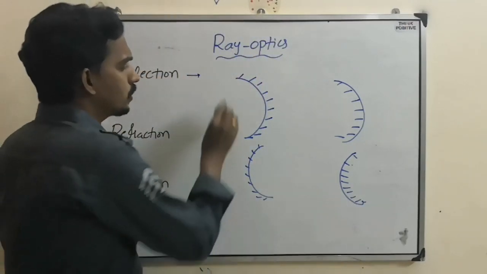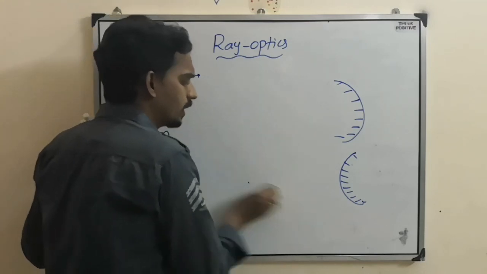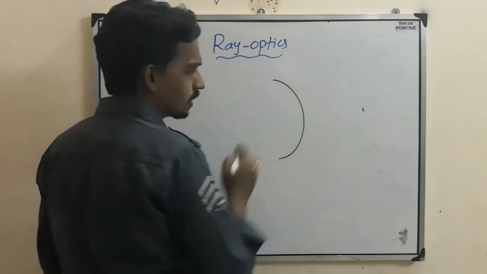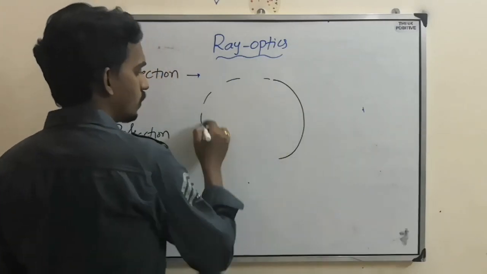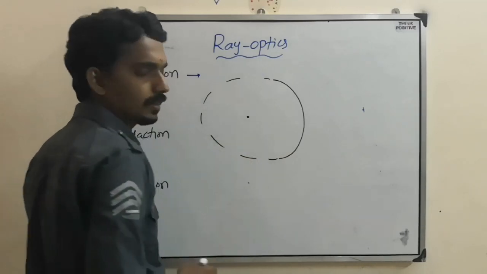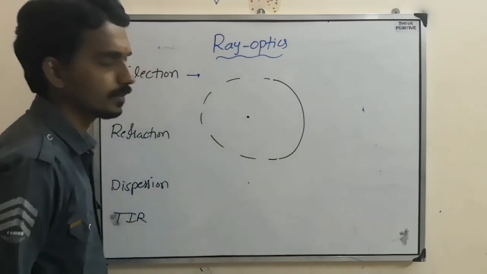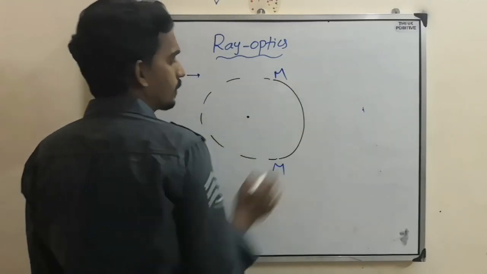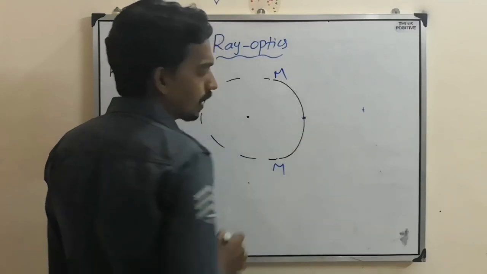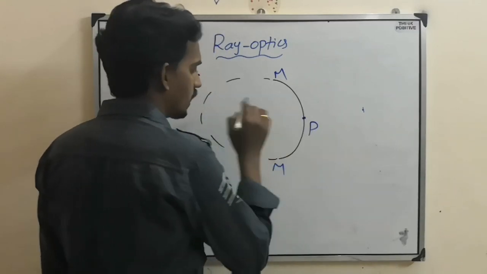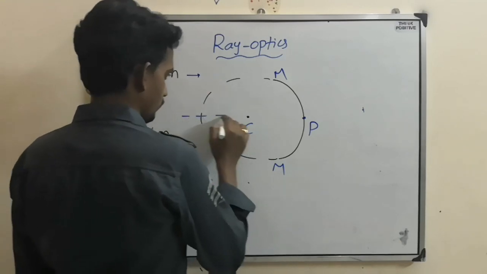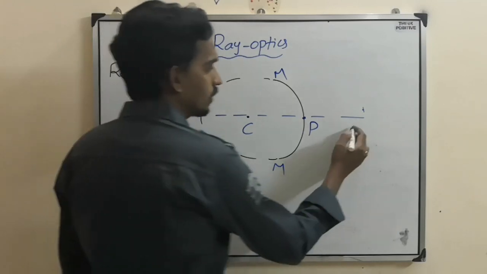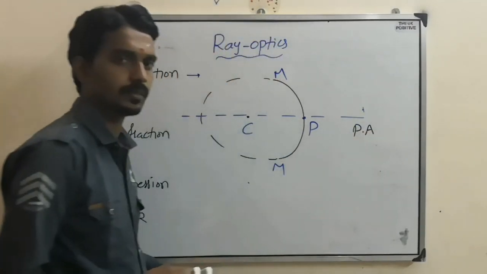So the first thing you should understand here is, you take any spherical surface, concave or convex. When you consider a spherical surface, first you can imagine a sphere. So there must be one center. That is called the center of curvature. And the length of the curve is the curvature. And the central point of the curved surface we call the pole. This is the center of curvature. And if you join these two points, it is called the principal axis.